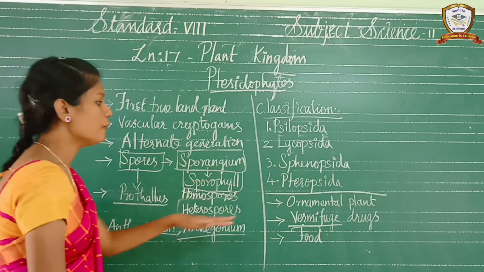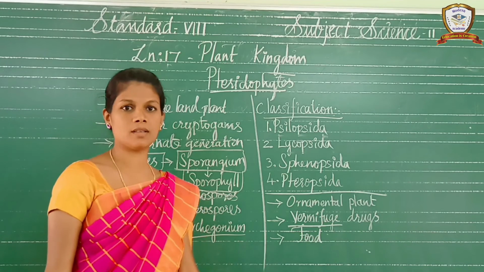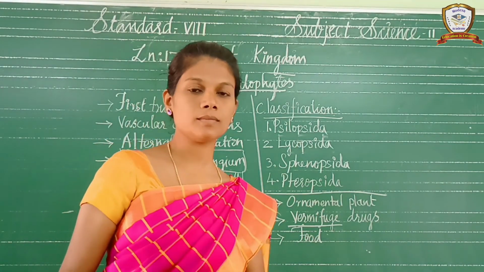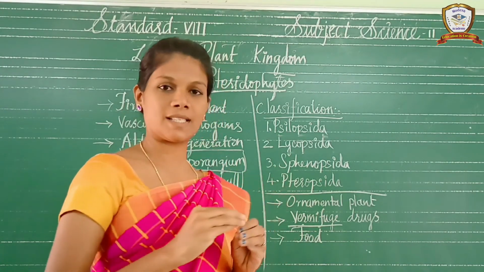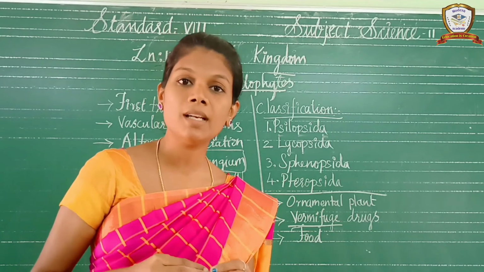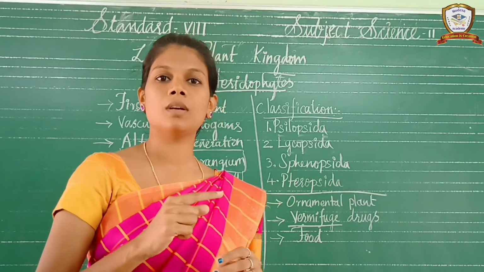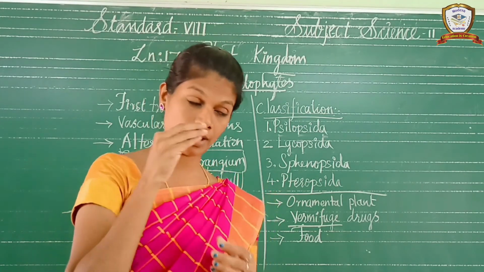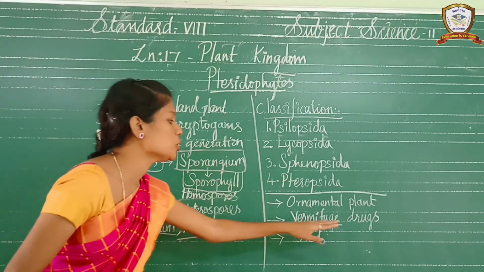So next, vermifuge drugs. What is the meaning of vermifuge drugs? Do you know that? Vermifuge drugs are used to kill the intestinal worms. The word vermifuge refers to intestinal worms. So it is used to kill the intestinal worms. That is what vermifuge drugs are.